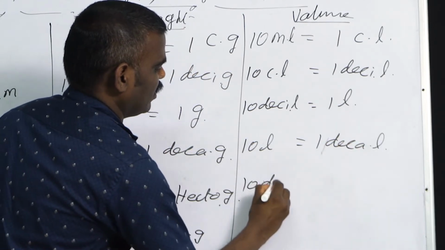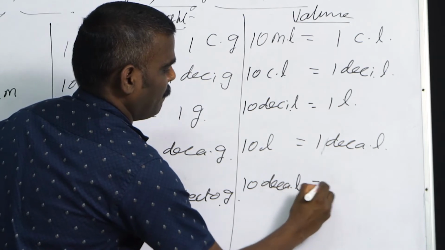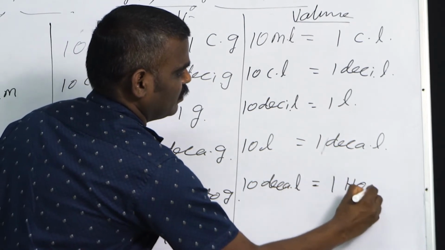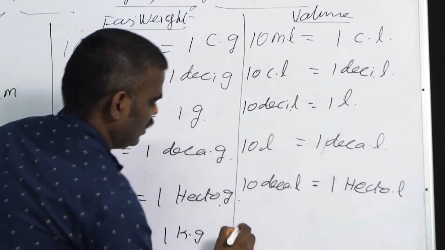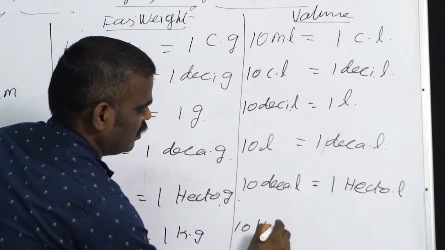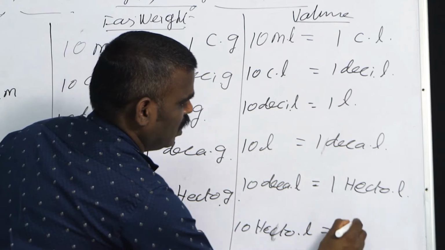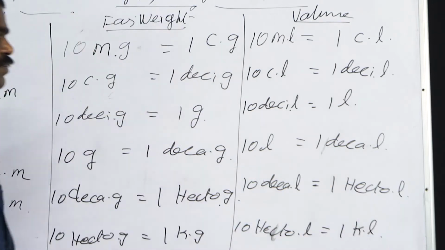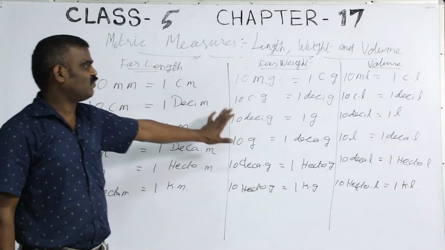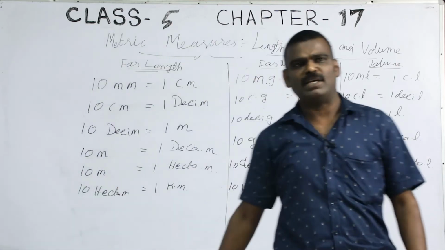10 decaliter, 1 hectoliter. 10 hectoliter is equal to 1 kiloliter. Okay, these are very important basic points.